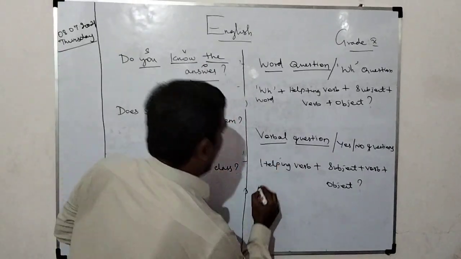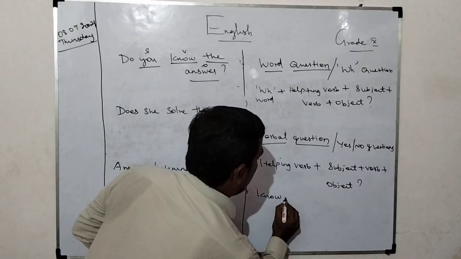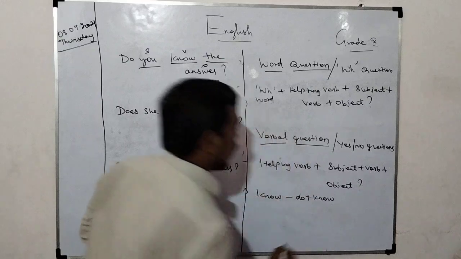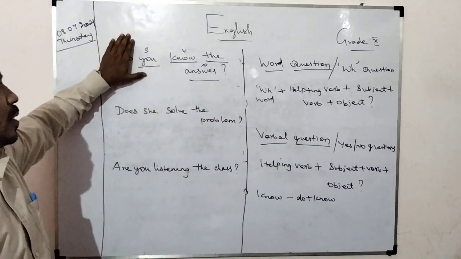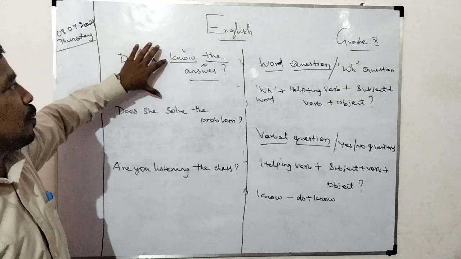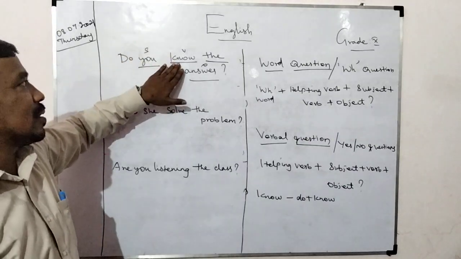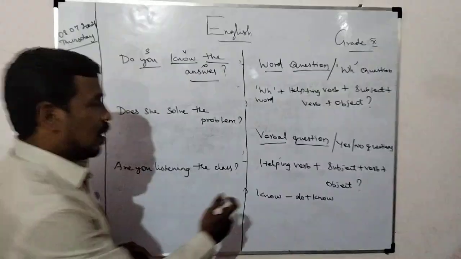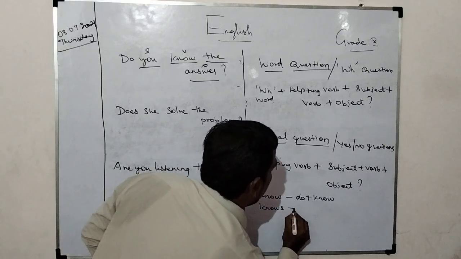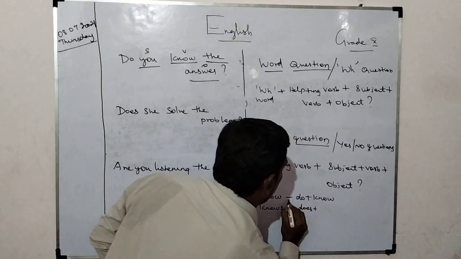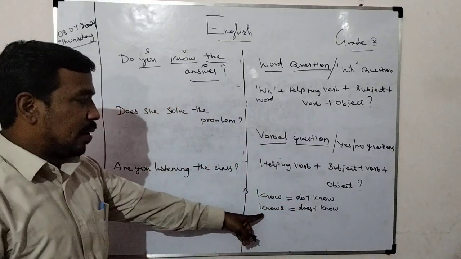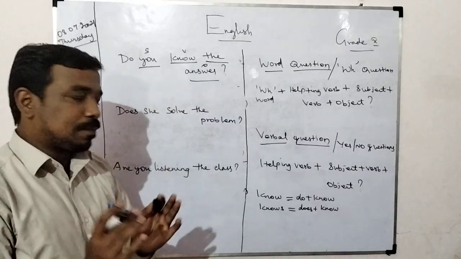For example, know. If it is know, what is there? Do plus know. Have you understood or not? Do plus know. If I close it, it means you know the answer. So if you break this one, it is do plus know. Actually, this is not only know, it is do plus know. Then knows. Knows means does plus know. If any word is knows, what is there? Does plus know.